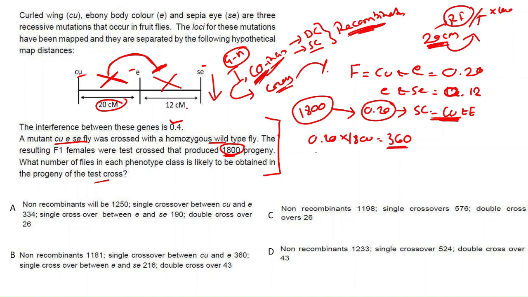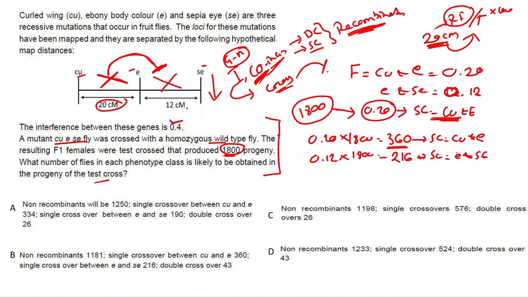I'll write here, single crossover between Cu and E gene. Then for the single crossover product between E and Se, you get 0.12 into 1800, which gives you 216 progeny. This is the single crossover between E and Se.